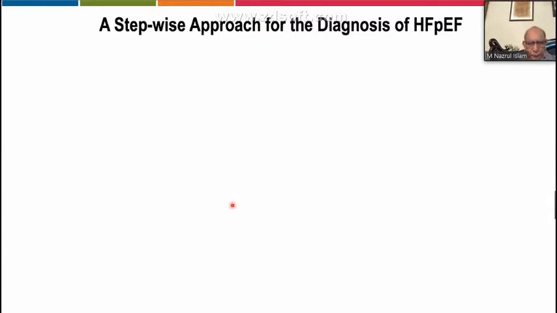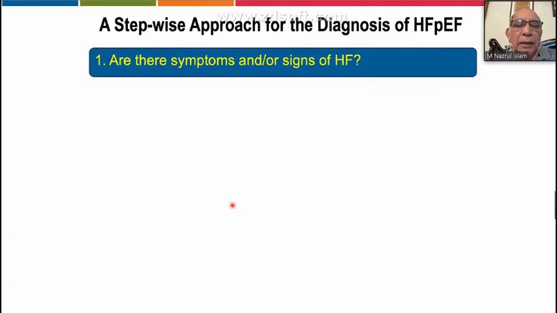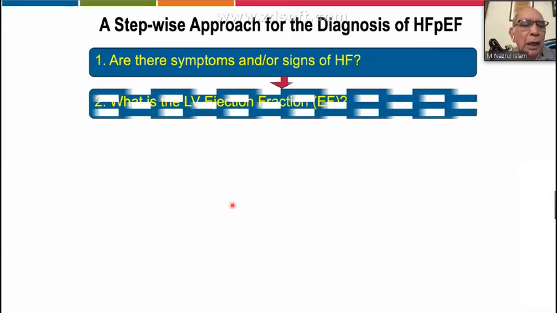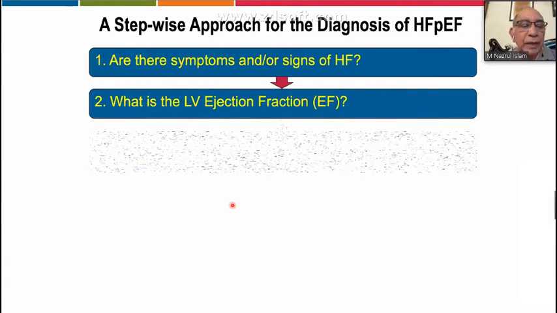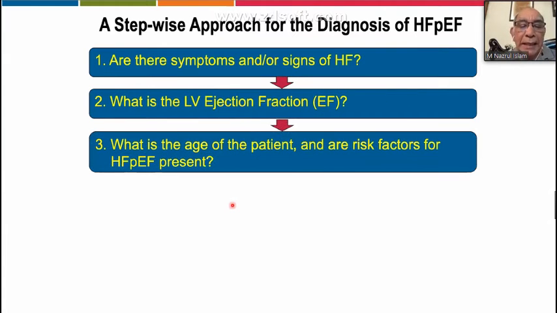So now, a very simple way to diagnose the patient and to treat the patient. A simple way is to step. There are 6 steps of therapy. First, ask the question: are there symptoms of heart failure or not? And what is the LV ejection fraction? And what is the age of the patient and possibly risk factors, if there or not?